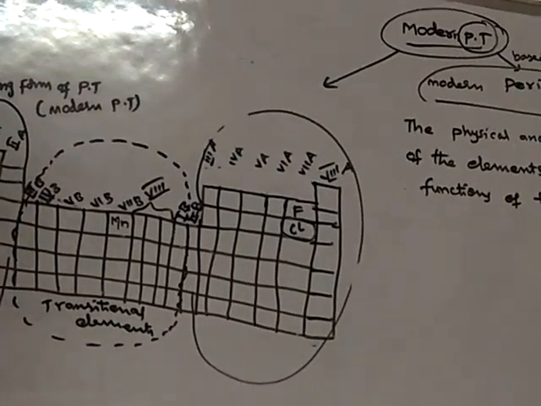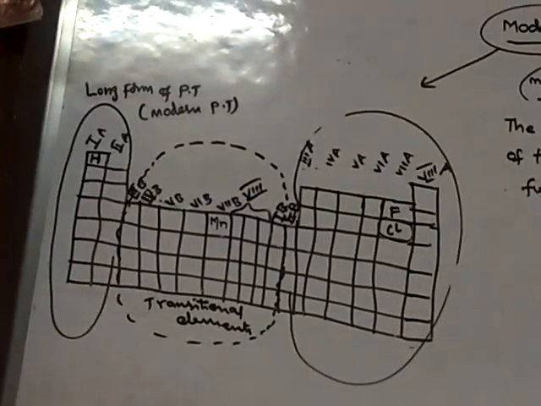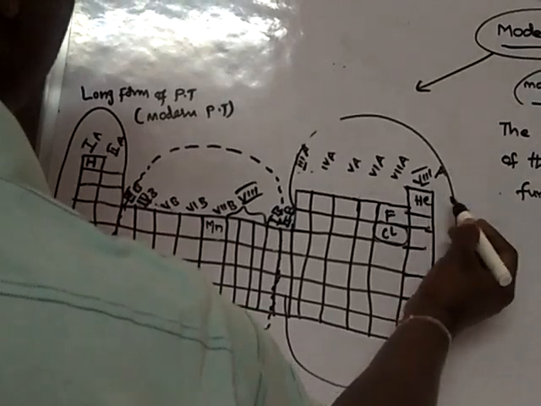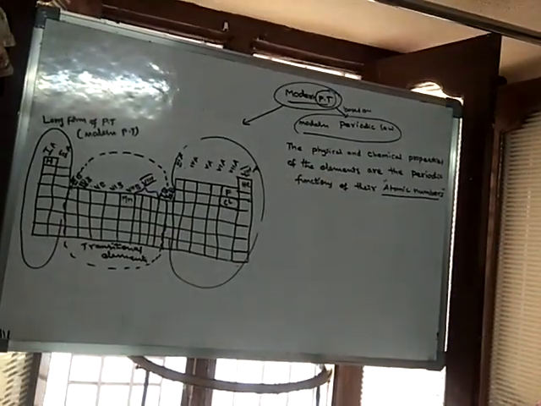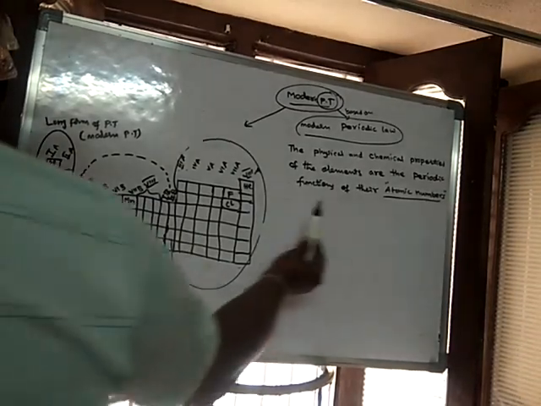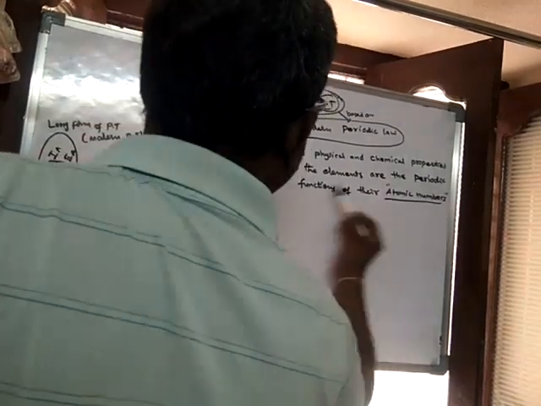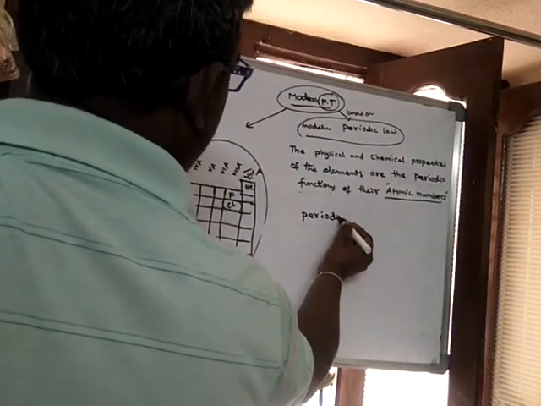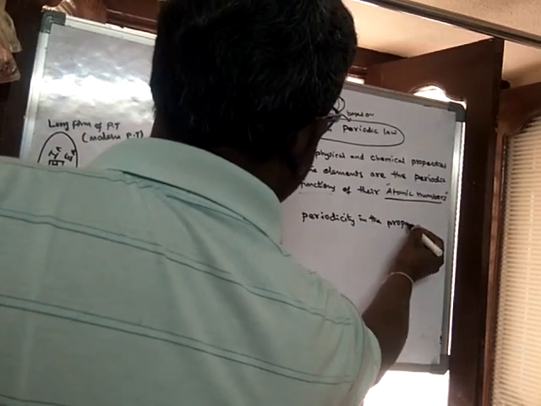The meaning is, when the elements are arranged according to increasing order of atomic numbers, there are periodic functions, that means periodicity in the properties occurs.